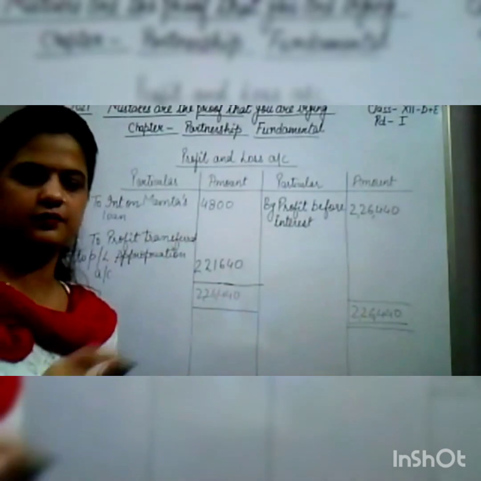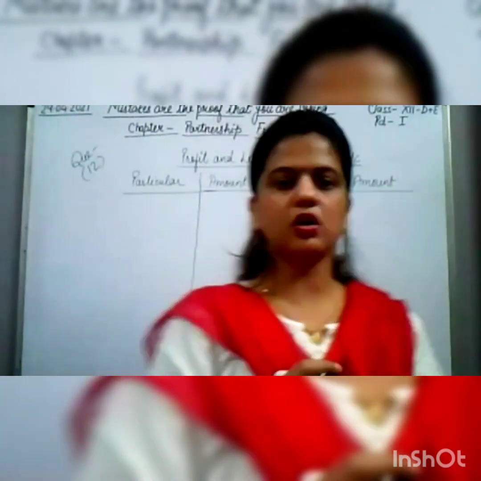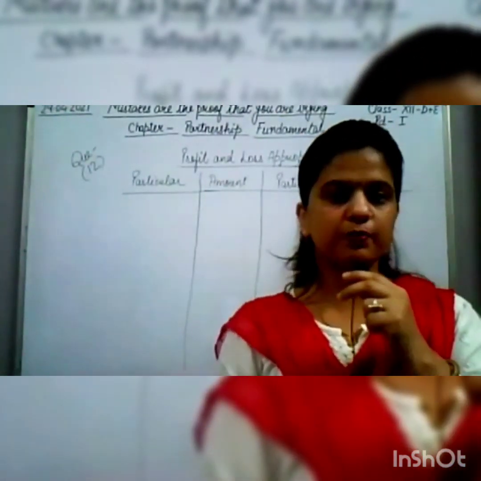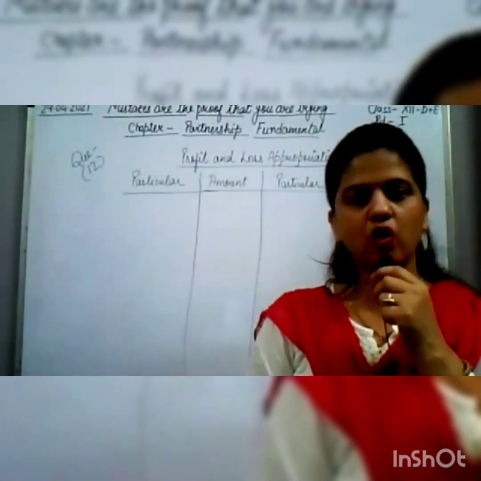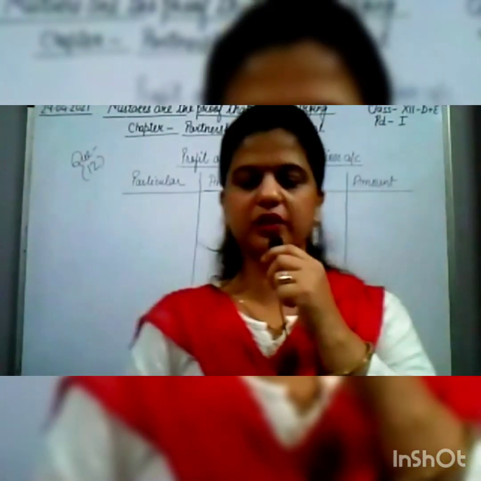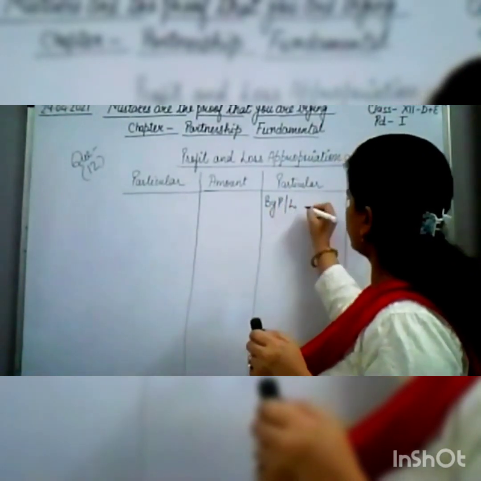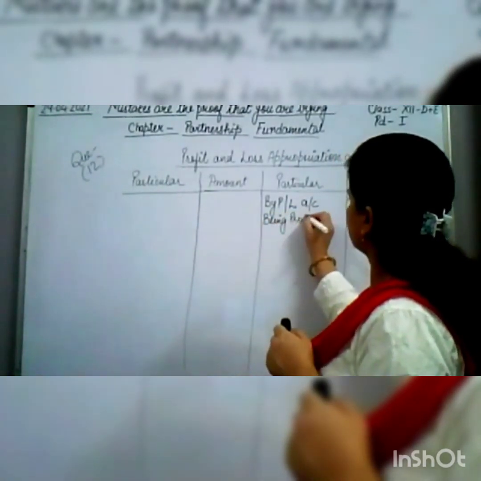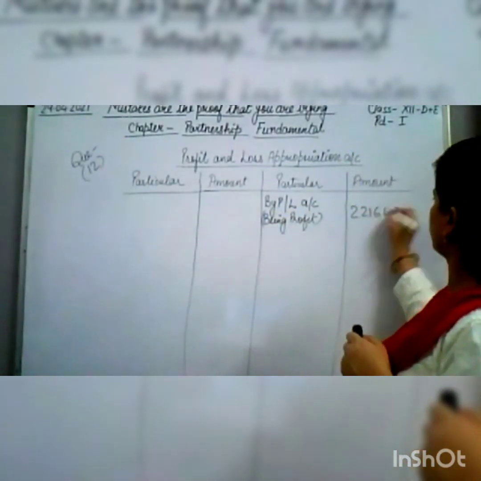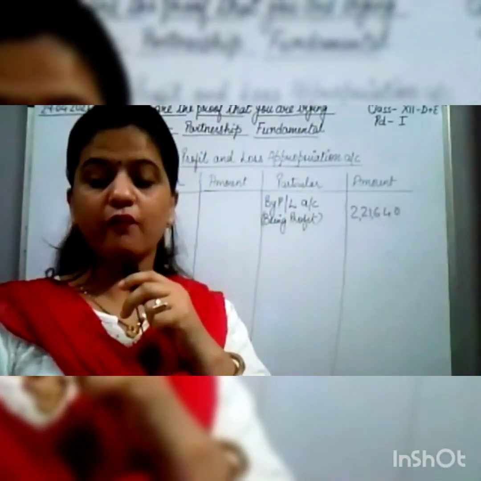Come on, do it fast. After preparing the profit and loss account, now we are ready to prepare the profit and loss appropriation account. First of all, we transfer the profit we got in the profit and loss account, that is 2,21,640. So by profit and loss account, being profit, 2,21,640.